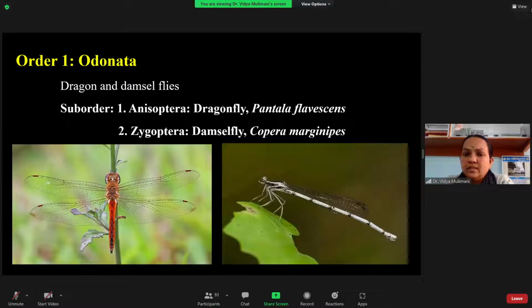Whereas in the Anisoptera, that is the dragonfly, the forewing and the hindwing are not the same with respect to size and also venation. I have just given you one example: Pantala flavescens is an example for the dragonfly, and for the damselfly, it is Copera marginipes. These are the examples for the dragonfly and the damselfly. So you have to remember the scientific name. Remember one thing, both naiad and adults are exclusively predator.